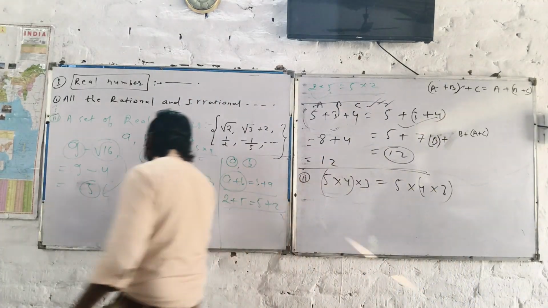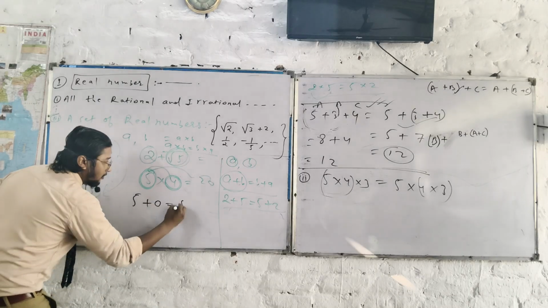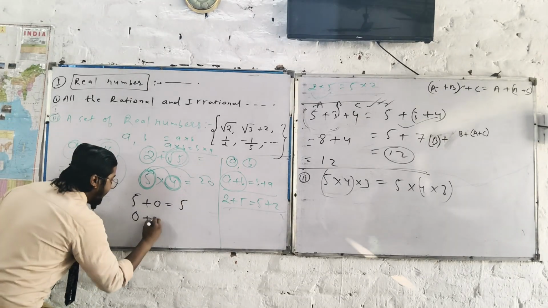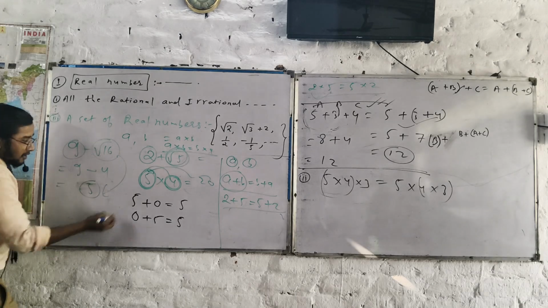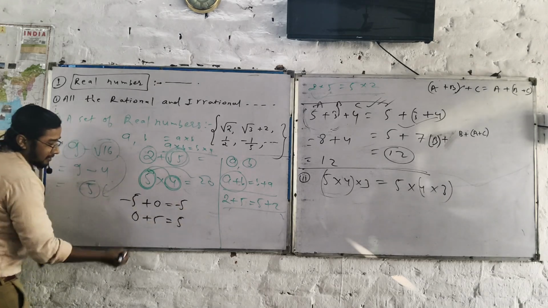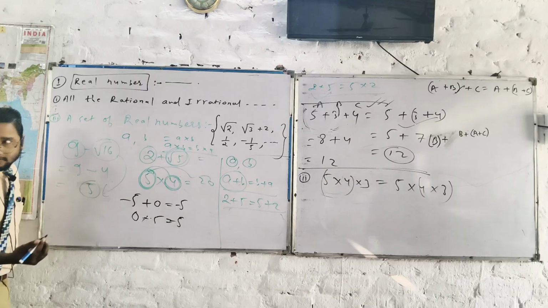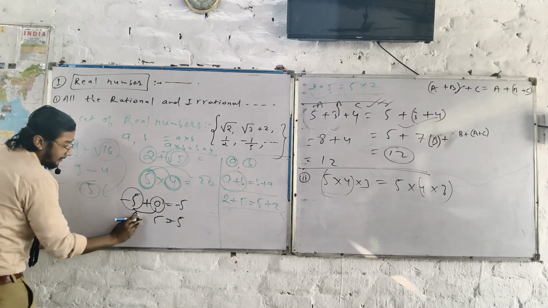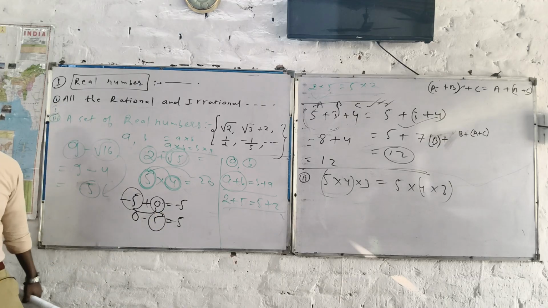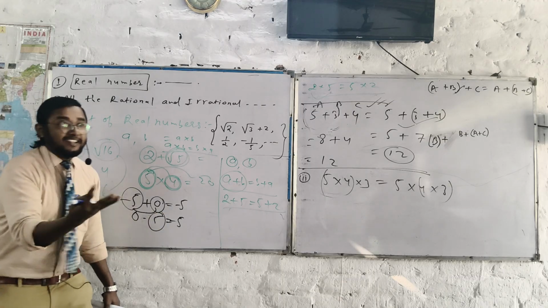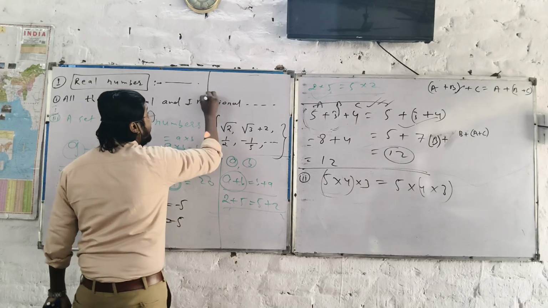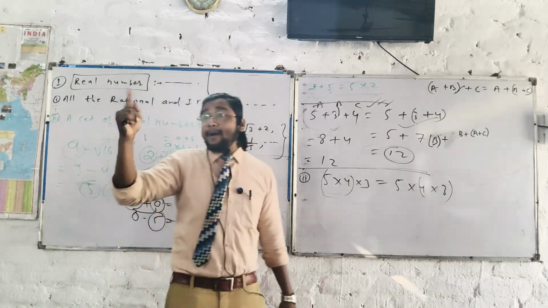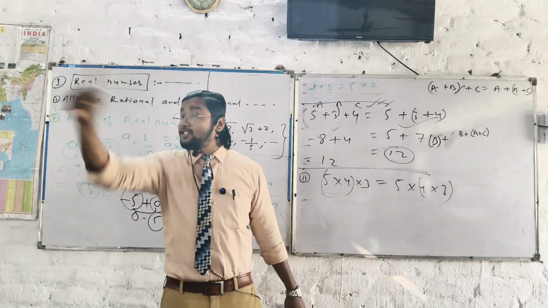What does it mean? Sir, 5 plus 0, no changes. 0 plus 5, no changes. If I take minus, it will be minus, no changes. Adding 0 to any real number, no changes at all. When there is no change, that's why 0 is called the identity. Keep in mind, it never changes. If somebody asks you what the additive identity in the real numbers is, always it is 0, case closed.